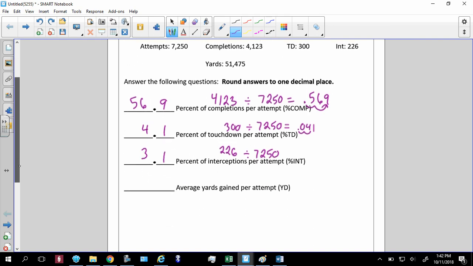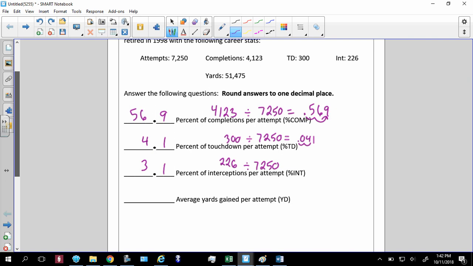Now the average yards gained per attempt. So the average yards were 51,475 divided by the attempt, 7,250. Now remember, folks, and that is your answer, 7.1, that's yards. It is not percentages. You do not move the decimal at all with this one, so that's 7.1.